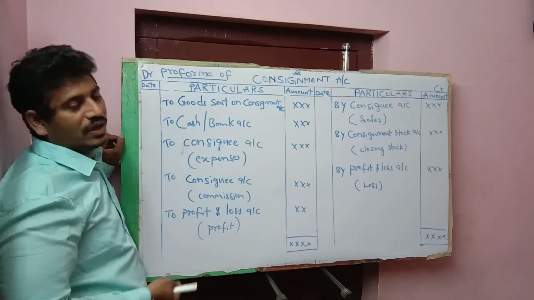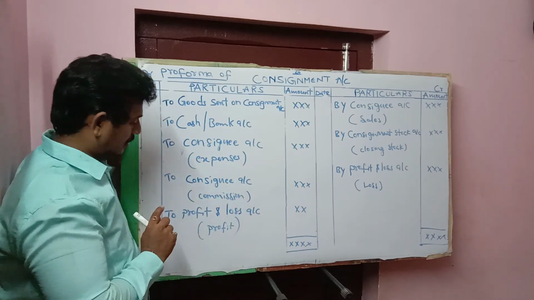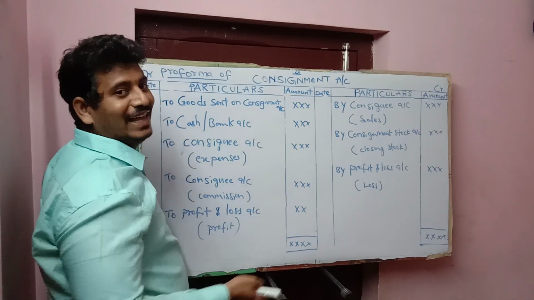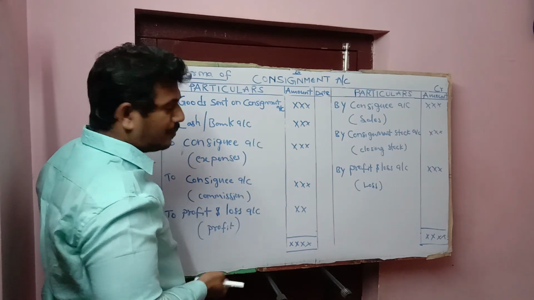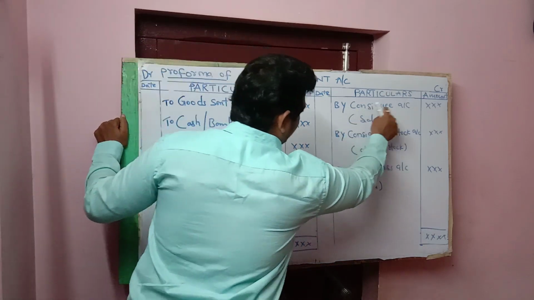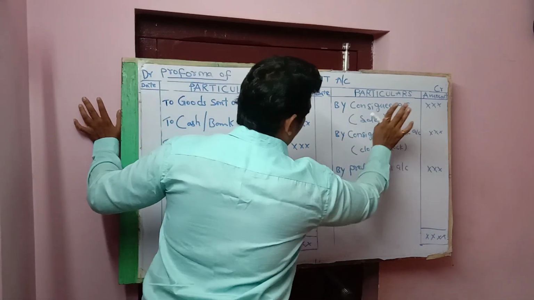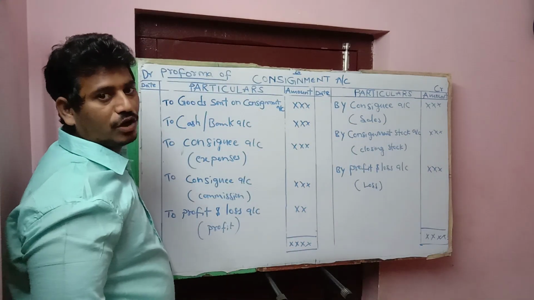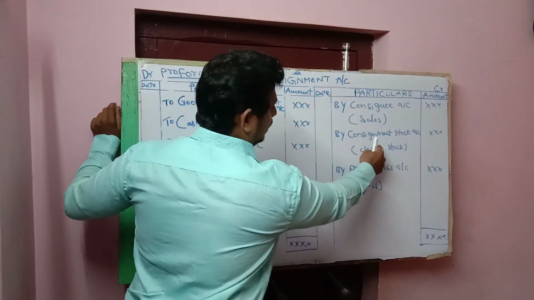Commission due to consignee account, commission. Credit side, sales made by consignee. After sales are made by consignee, consignee account should be credited in consignment account. Closing stock, any unsold stock with consignee, should be credited to consignment account. This is closing stock.